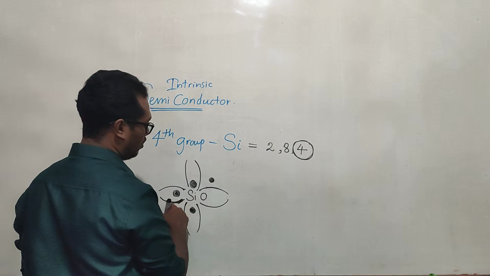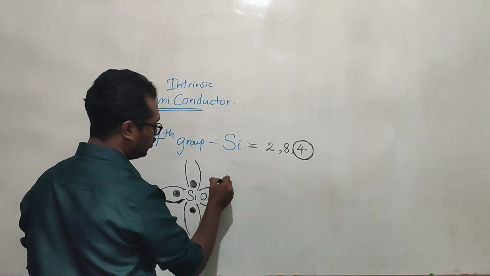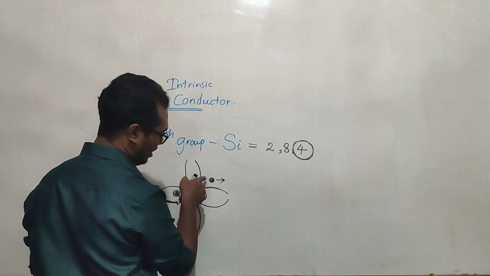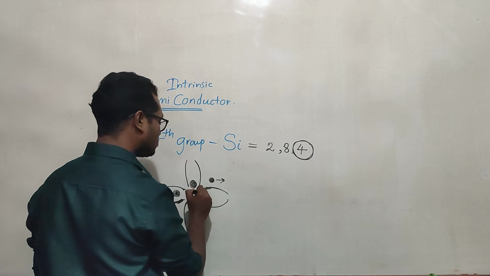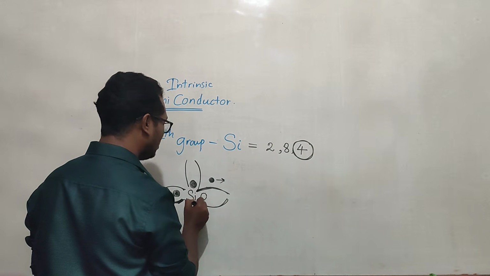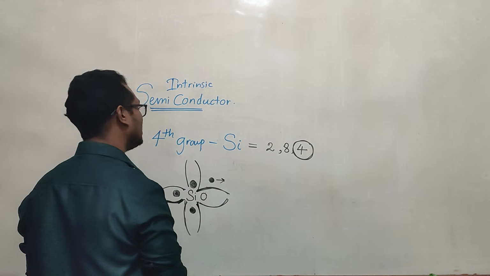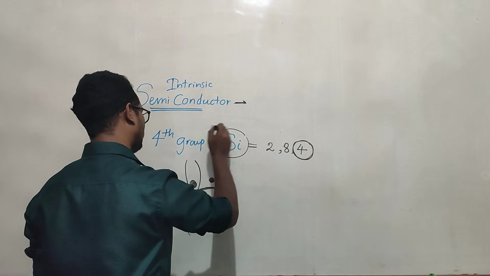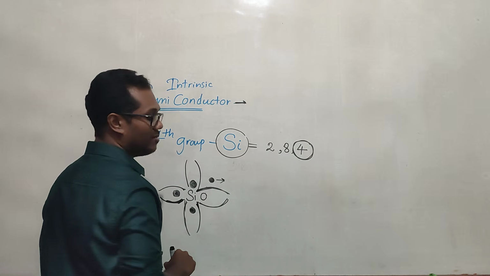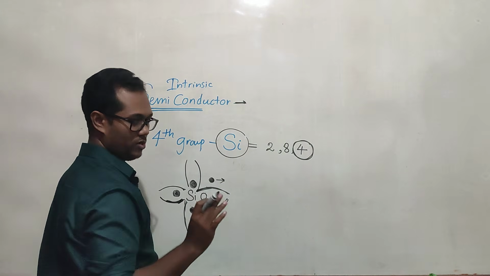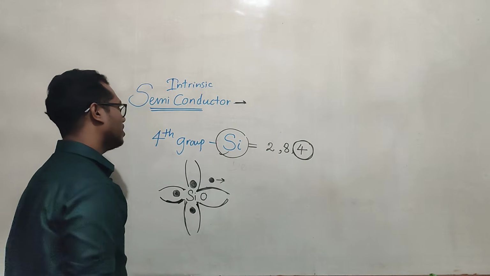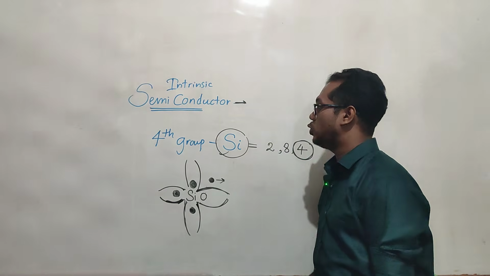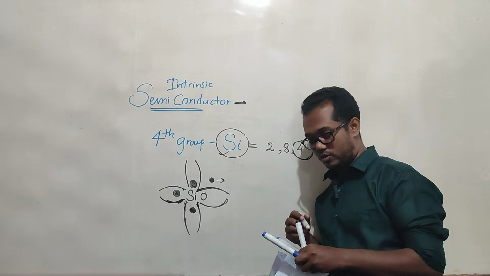Now it has the ability to conduct electricity using this free electron and this hole. So these are the typical intrinsic semiconductors. Silicon is a fourth group element with this property, and another element is germanium. So silicon and germanium are very good intrinsic semiconductors, and you will learn these things in your electronics lessons.